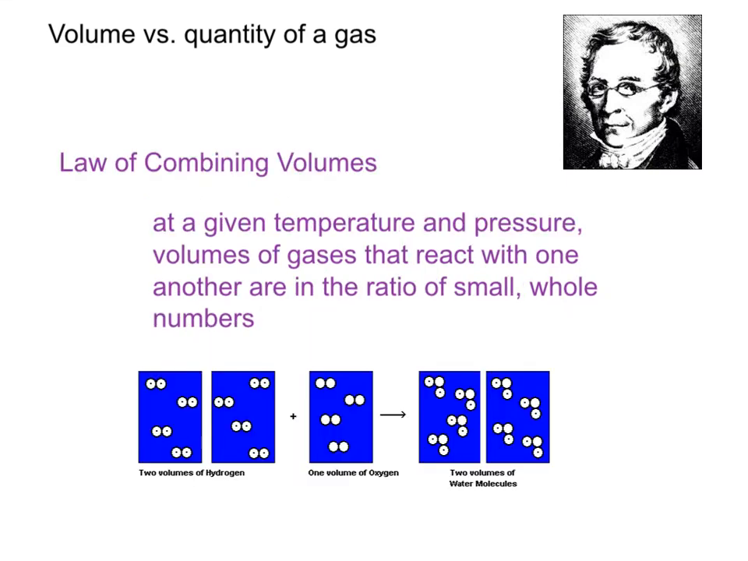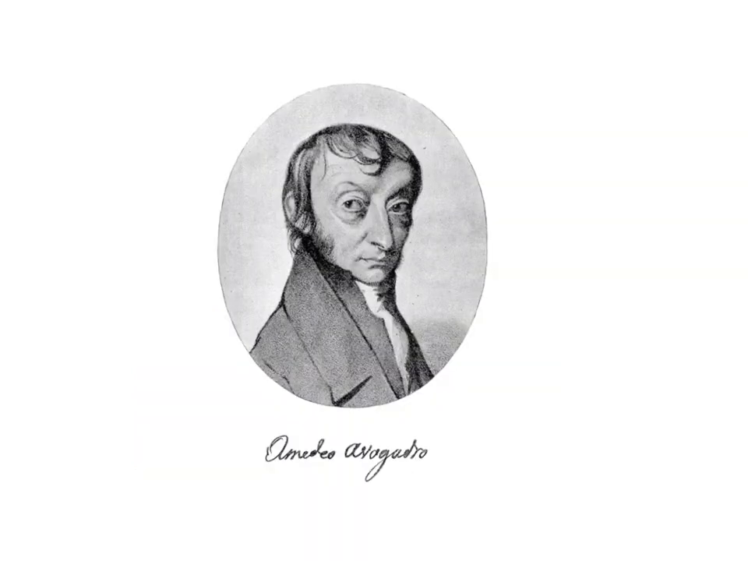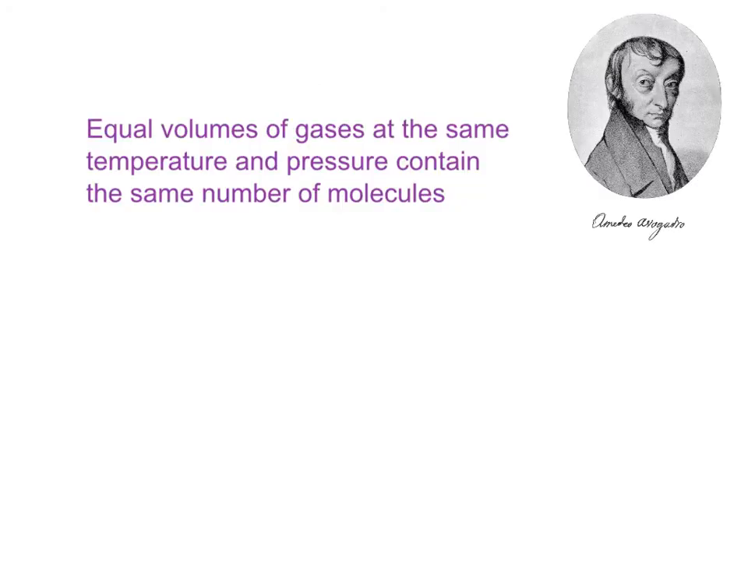Since 2 hydrogens and 1 oxygen make 1 water molecule, if we have 2 volumes of hydrogen and we combine that with 1 volume of oxygen, we'll end up with 2 volumes of water molecules, which then caused Avogadro to propose that equal volumes of gases at the same temperature and pressure must contain the same number of molecules.